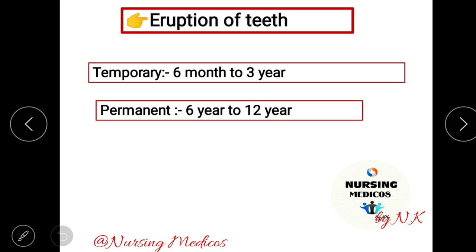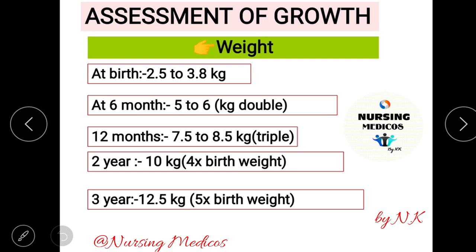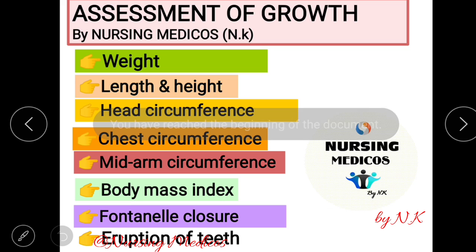Next one is eruption of the teeth. Temporary teeth eruption will occur at 6 months to 3 years, and permanent teeth at 6 to 12 years. So that is all about growth and assessment of baby.